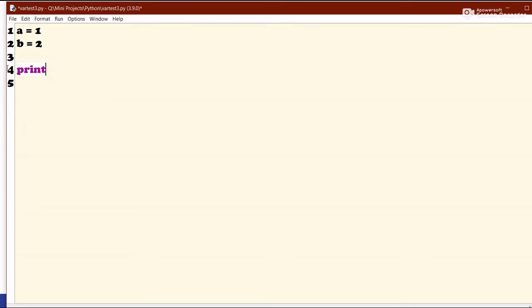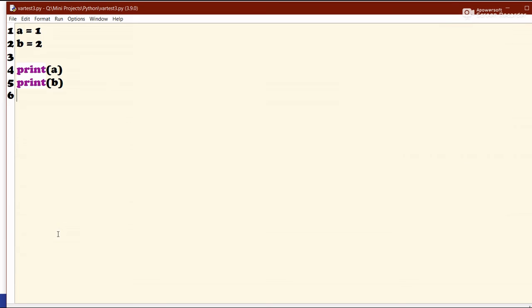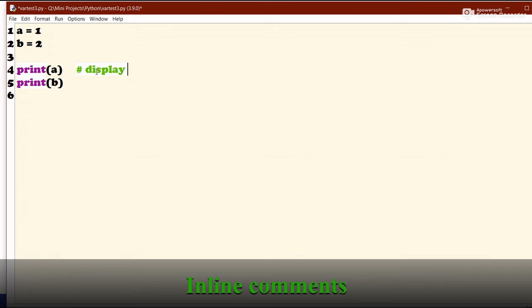Let's say print a and then print p. This is fine, right? If we run this, it will work, 1 and 2. But now let's use comments, and we can also use single line comments in the same line that we are writing the code.